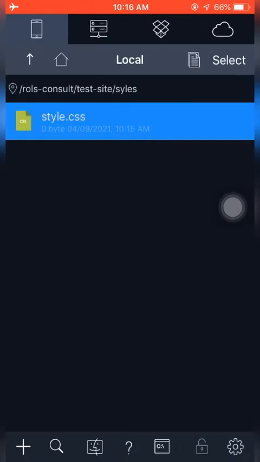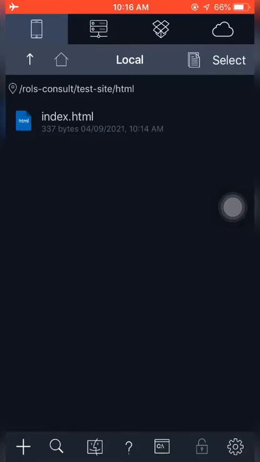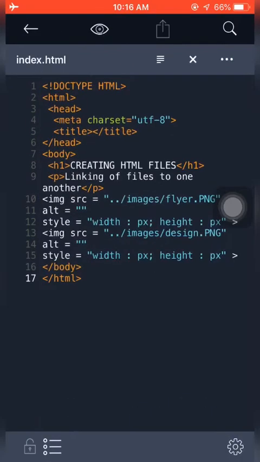Now I have style.css here, but there is no communication between this file and my index.html file inside my HTML folder. So I need to ensure that they communicate. So let's go. We are outside of the styles folder. We now have HTML. Let's go inside our index.html.